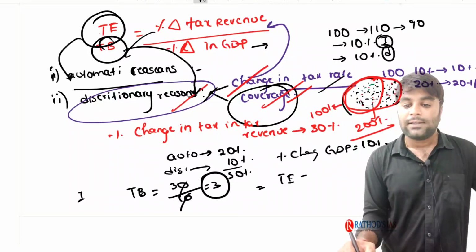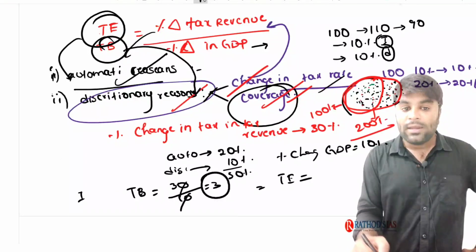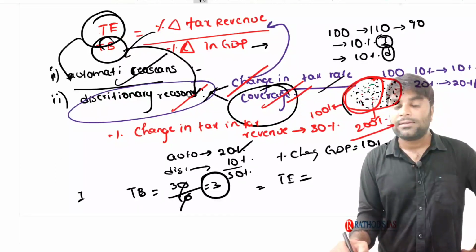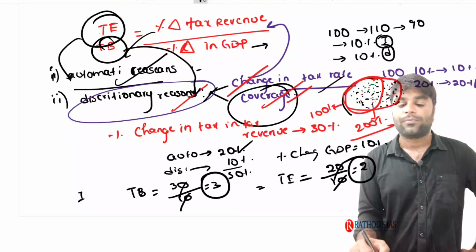Whereas the tax elasticity is going to consider the change in tax revenue that happened due to automatic reasons only. So automatically the change in tax revenue is 20. So 20 by 10. So tax elasticity is equal to 2.